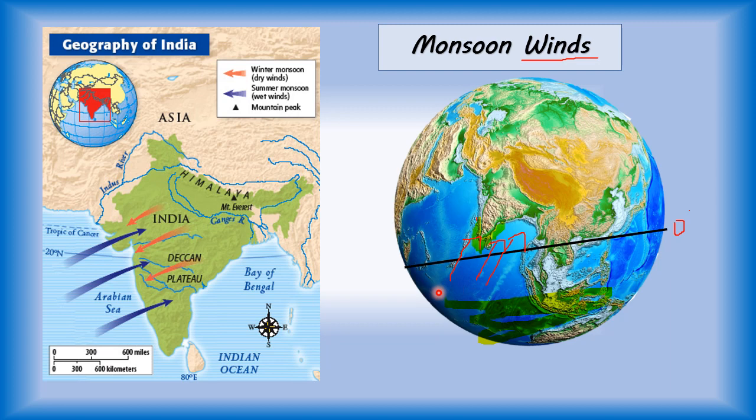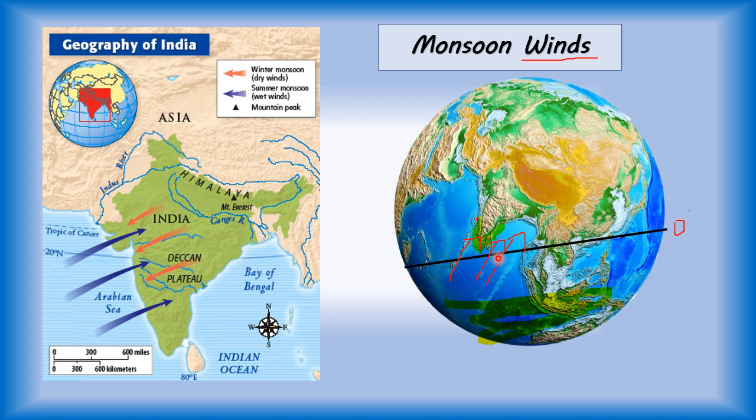Children, why? Because of evaporation, and evaporation is a continuous process in rivers, seas and water bodies. Yes, children, because they get sunlight.